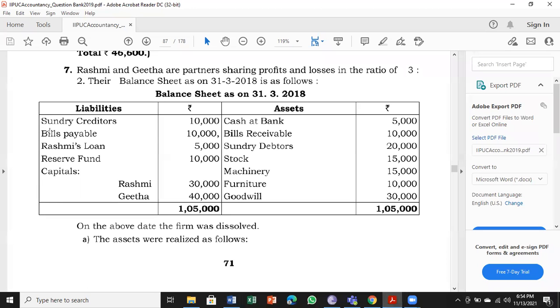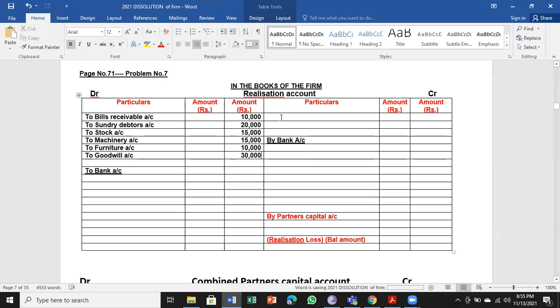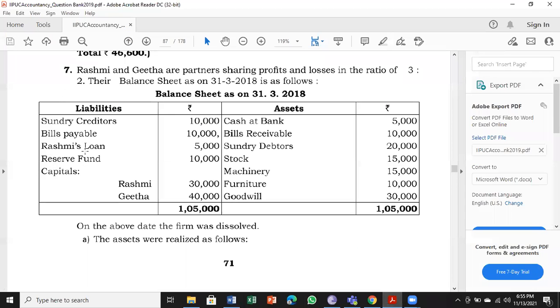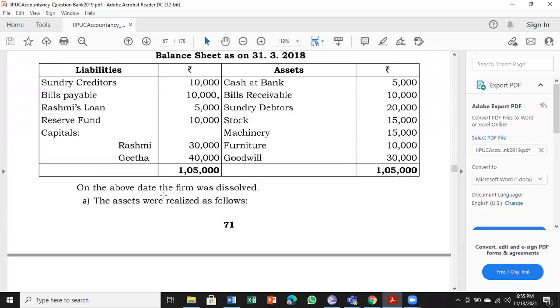Let us move on to the liabilities side. Sundry creditors and bills payable, both are 10,000. We will enter on the credit side. By sundry creditors account. Next, by bills payable account. Both are done. Rashmi's loan will come in bank account, reserve fund and capitals will come in capital accounts.